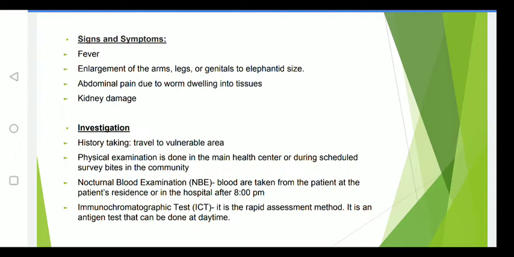So we call that the nocturnal blood examination, and usually it is checked only after 8 p.m. But we have one more method, which we call the immunochromatographic test. It is a rapid method test, so it can be done in the daytime also. It is an antigen test only.